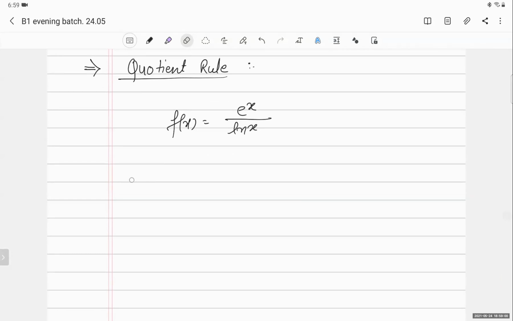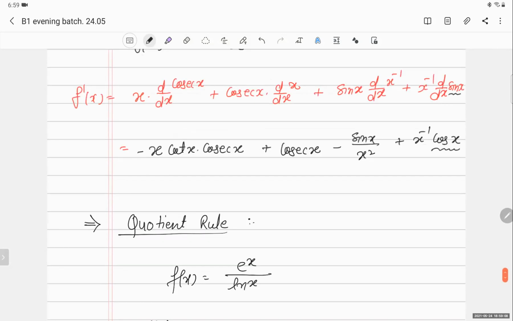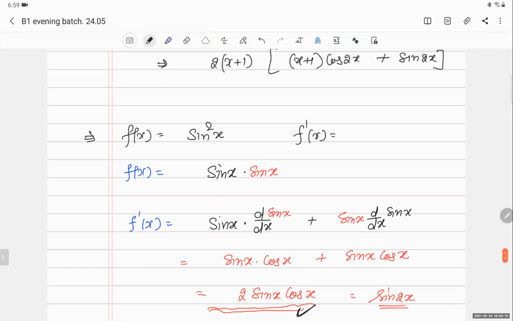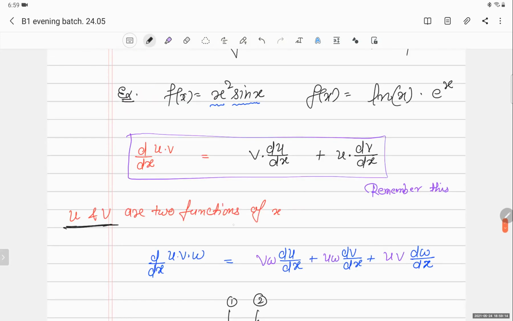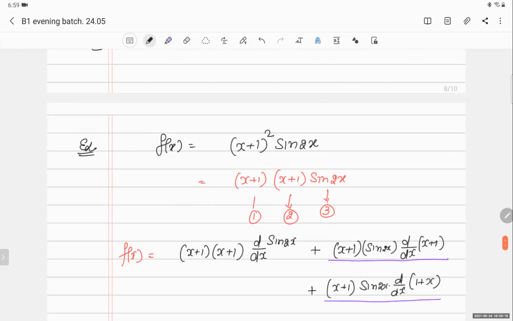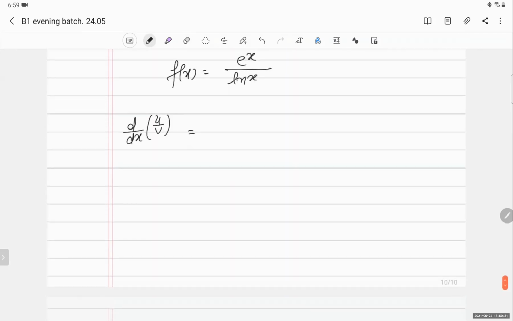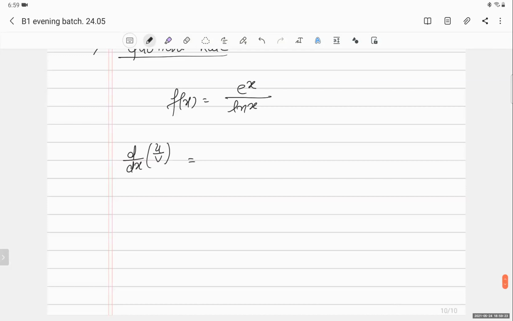So suppose I have two functions, d by dx of u by v. Here you have to specify that u and v are functions of x only. Here I have a function in division.